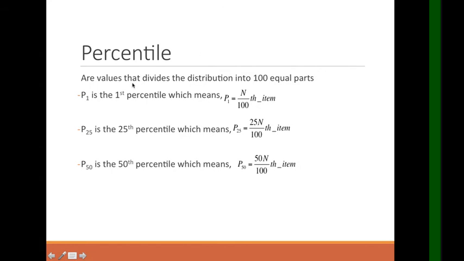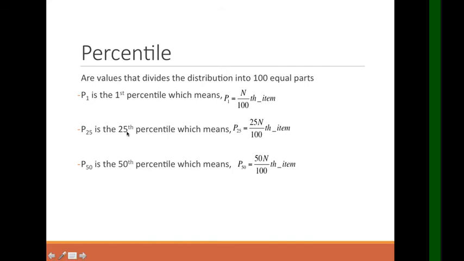And for the percentile, these are values that divide the distribution into 100 equal parts. Percentile comes from the word percent, where the perfect score is 100%. So, P1 is the first percentile, which means P sub 1 equals N over 100th item. Again, it is 100. Okay, that is the difference. For the quartile, the denominator is 4; for the decile, 10; for the percentile, 100.